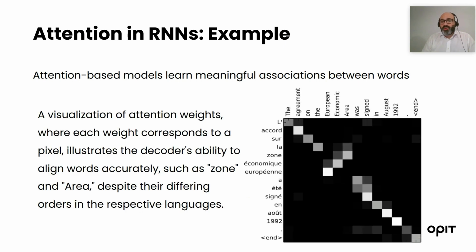In this visualization of attention weights, each weight that corresponds to a pixel illustrates the ability of the decoder to align two similar words. In particular, between the English sentence "the agreement on the European Economic Area was signed in August 1992", we see that the most important attentions are on the words "European Economic Area" and "Zone Économique Européenne" in French. This explains how attention mechanisms are able to associate similar words in similar contexts.